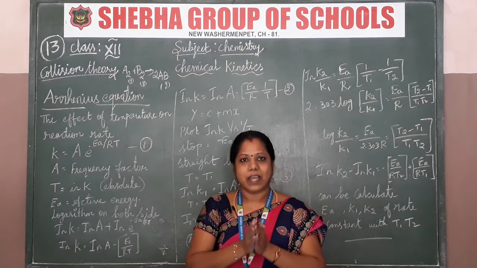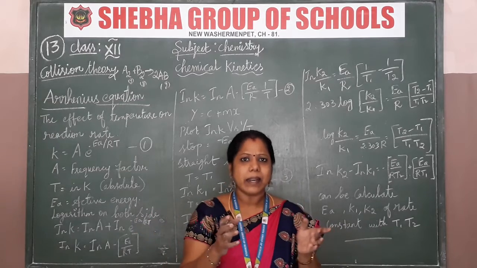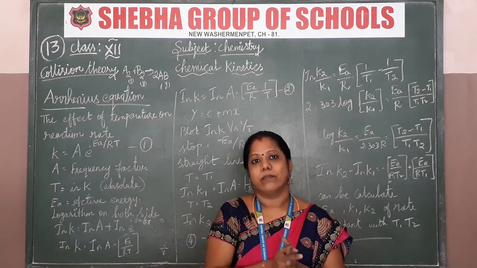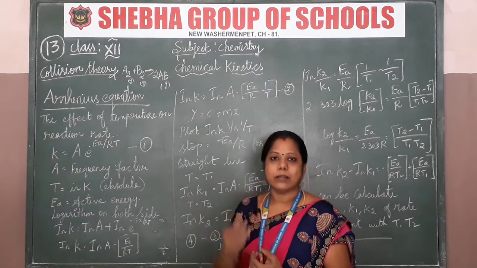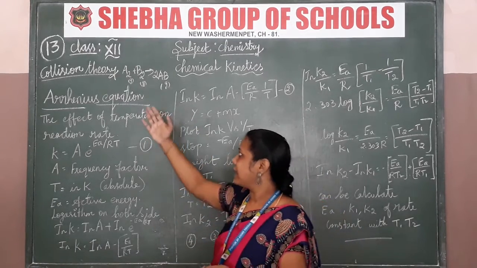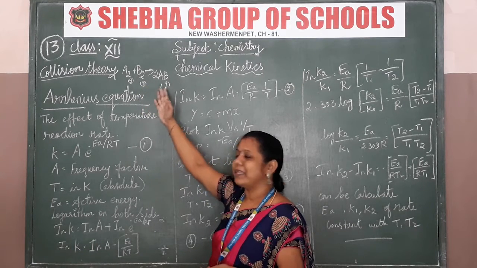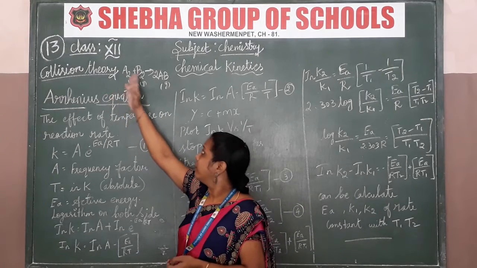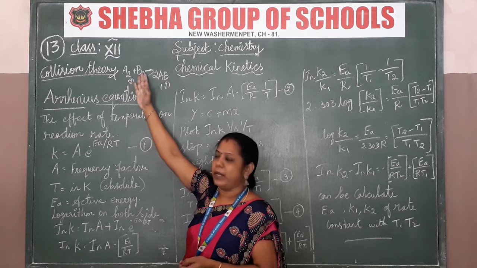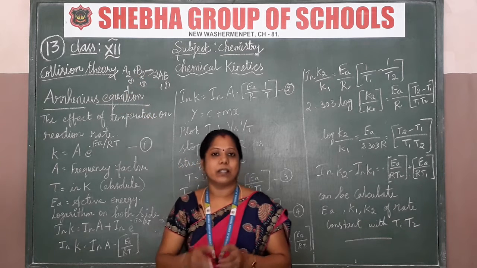So if any reaction wants to get the product, the reactants have to collide with one another. That is collision theory. We have to consider the reaction as A2 and B2, and we can get 2AB, that is a simple reaction. So the collision happening between A2 and B2, this interaction of A2 and B2, it's called collision theory.